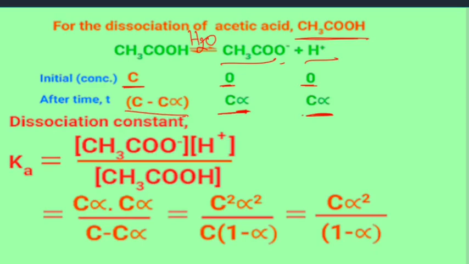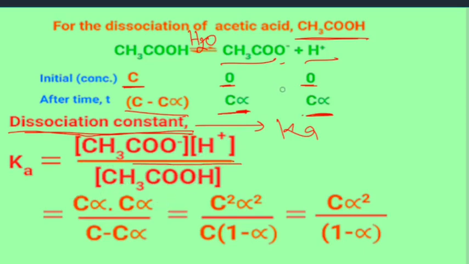No problem in it. Now by using the law of mass action that you have read in class 9, the dissociation constant of acid, indicated by Ka, will be the concentration of acetate ion times the concentration of hydrogen ion divided by the concentration of undissociated acetic acid. In the numerator products are written and in the denominator reactants are written.